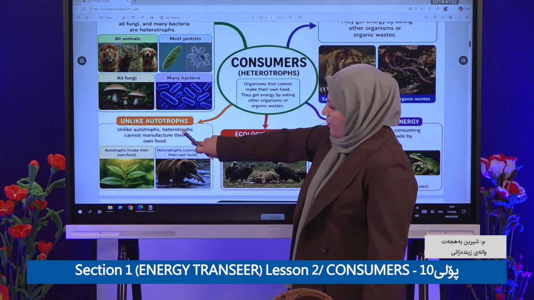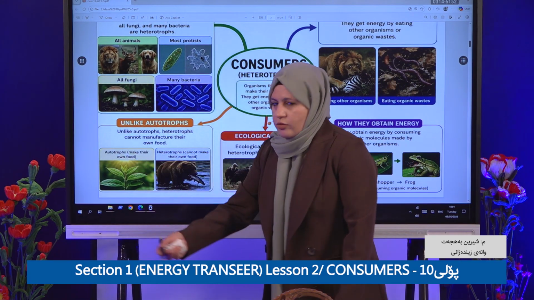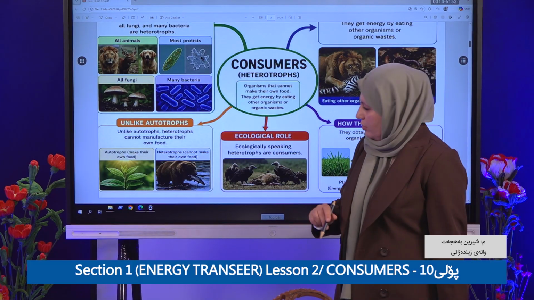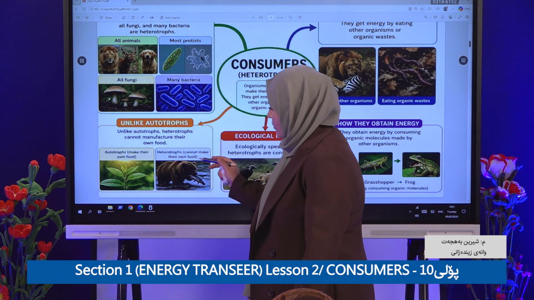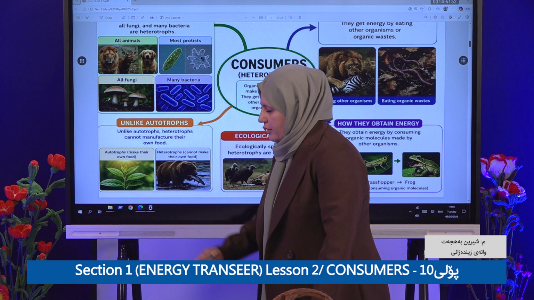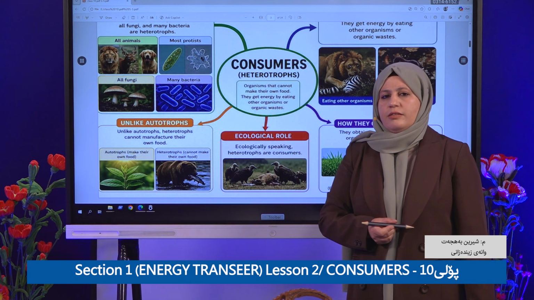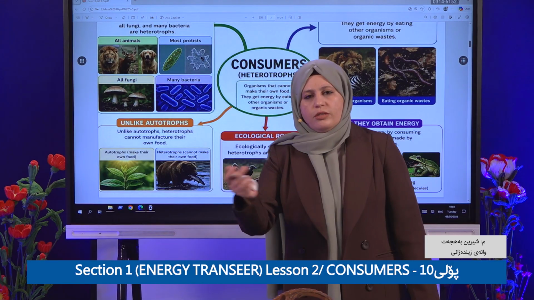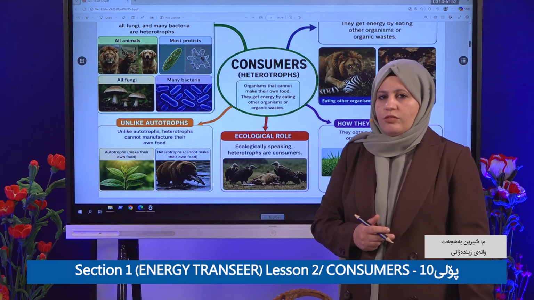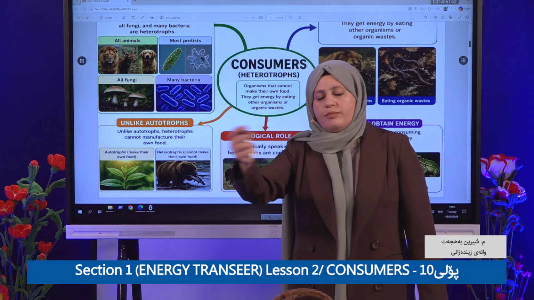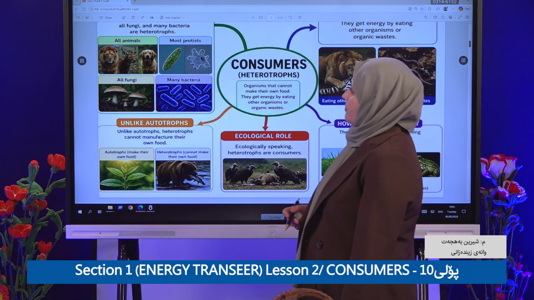For example, plants are autotrophs because they can make their own food. What about a bird eating fish? Is it a heterotroph or an autotroph? A heterotroph. Why? Because it is eating other organisms, which means it gets energy from other organisms.